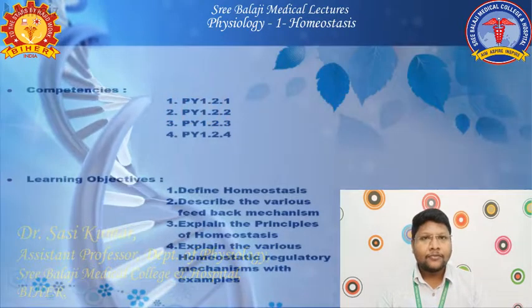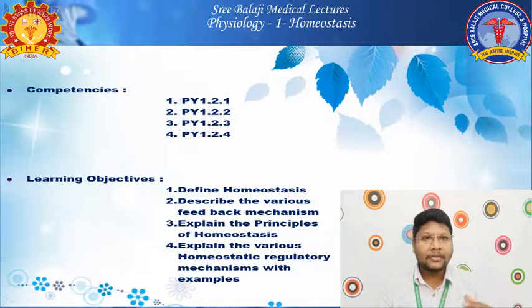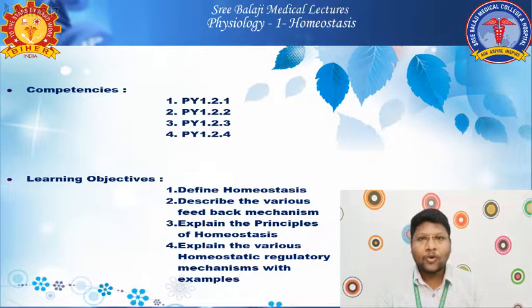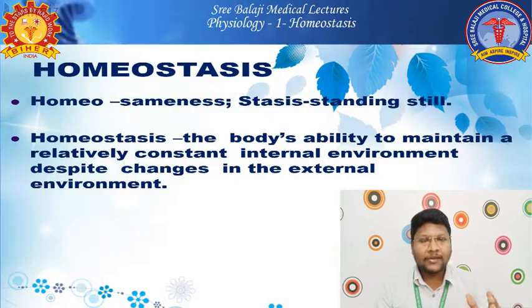So, in physiology, the word homeostasis is a major thing to understand for each and every concept. So, let us see in detail about homeostasis. If you take the word homeostasis and split it into homeo and stasis, homeo means sameness and stasis means standing still.